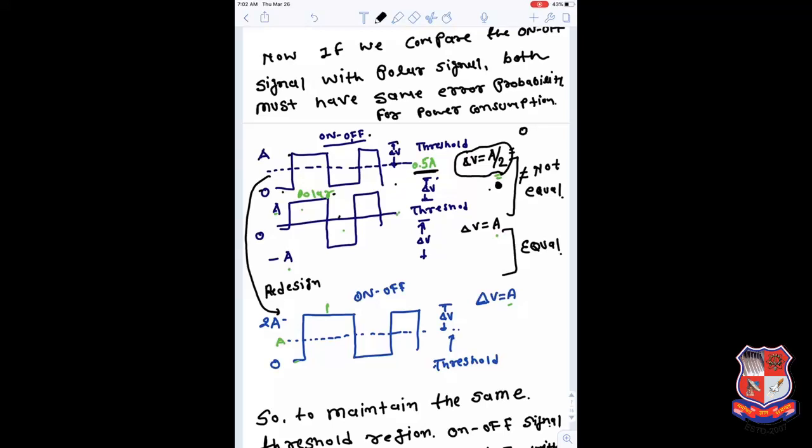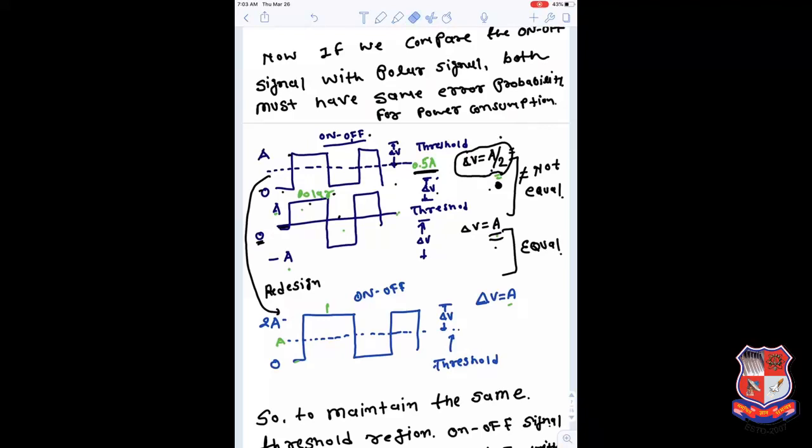Now consider the polar case where 1 can be transmitted by plus A and 0 can be transmitted by minus A. Here, if we apply similar things, the threshold may be somewhere between plus A and minus A, maybe at 0, and between 0 and A, if we consider the threshold, delta V here is A. So noise with a larger value of A, either in the positive direction or the negative direction, may be the cause of error here. So if we compare this case and this case, we can conclude: